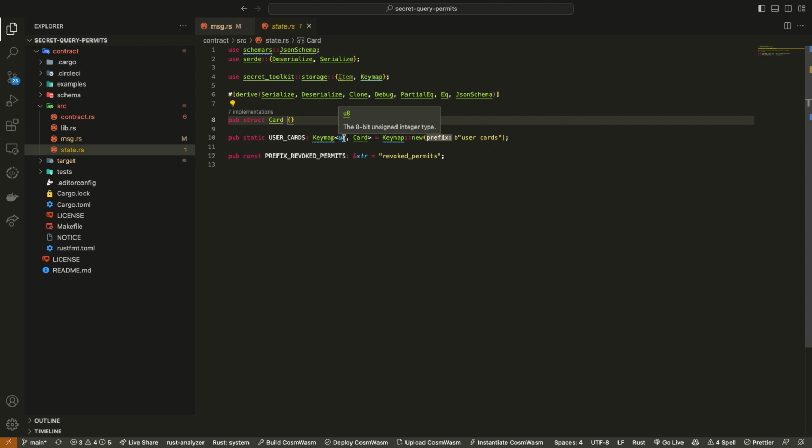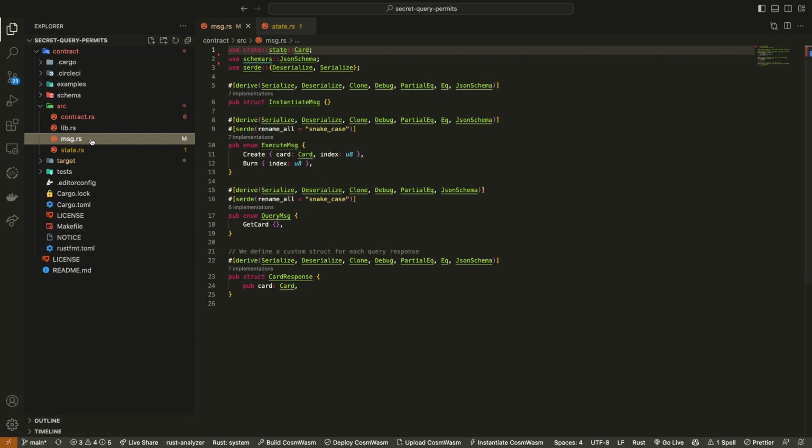The reasoning behind this is, let's say I want to make 100 cards, right? And each card I want to provide different access to. Then for each card I make, I put it at a different index, and then users can access specific cards at specific indexes that I permission them to access. So state is our storage.